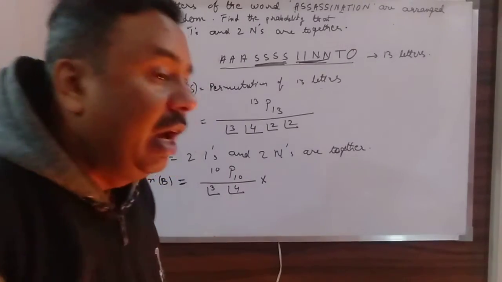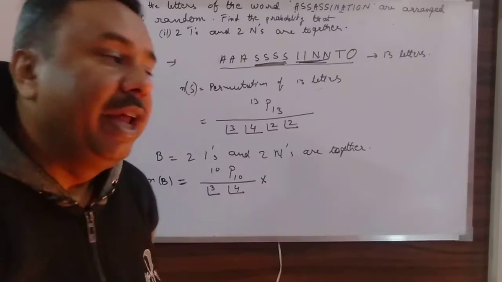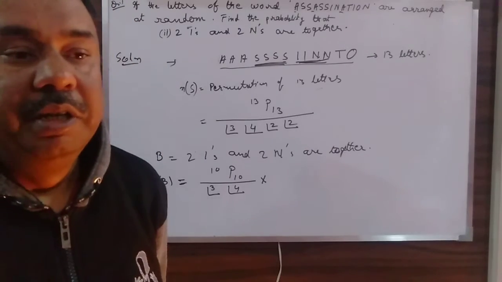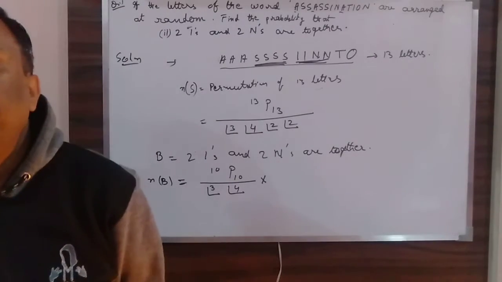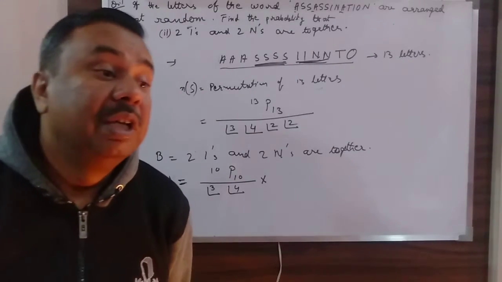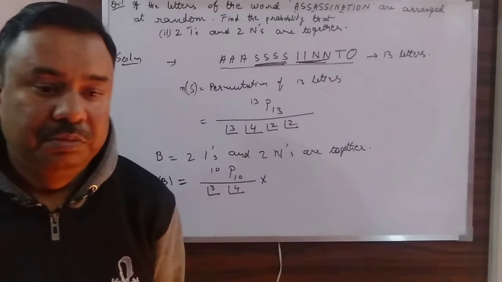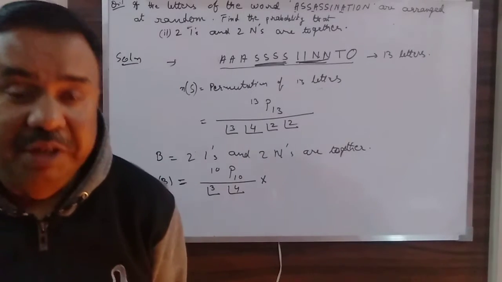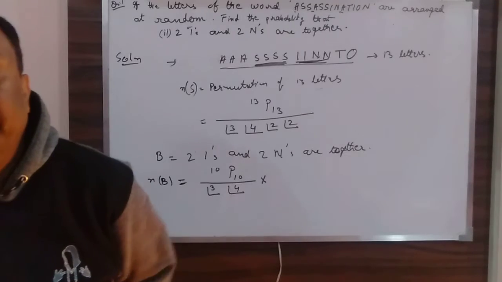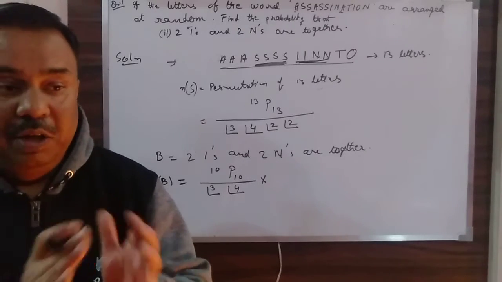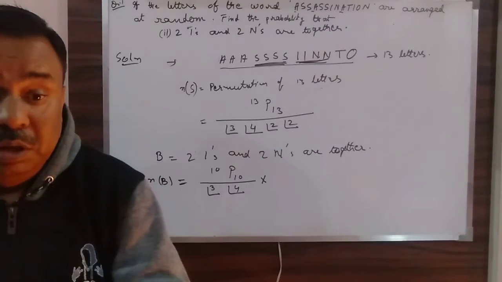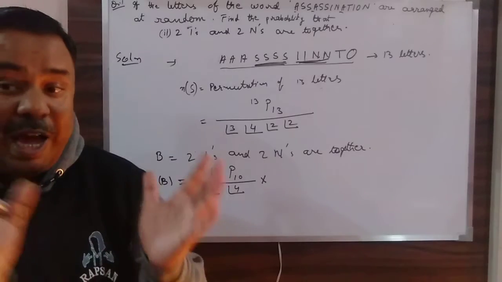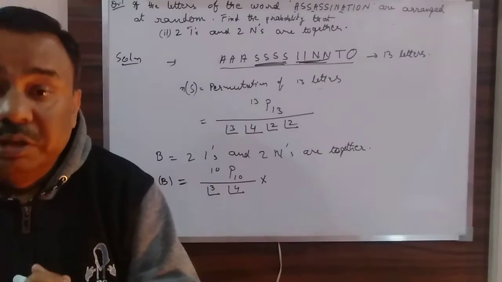the I's and the N's can be distributed or can be arranged among themselves. Because it has not been clarified in the question whether it will be IINN or it can be ININ. The only thing is that I's and N's have to be together.